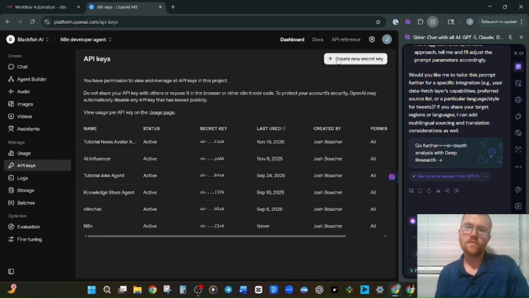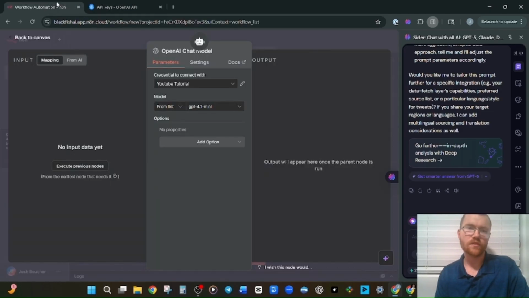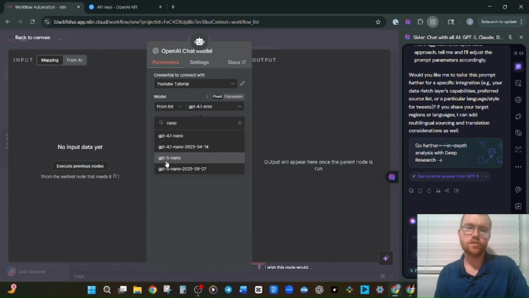I'm not going to do that just for this tutorial because you can see we've got quite a few here that we can just go ahead and pick from. And it's already hooked up to one of them here. Now, typically, I really like GPT-5 Nano. It's good at combining the strengths of GPT-5 with a smaller version of itself, so it's more cost efficient, which is very important. So I tend to use it for a lot of tasks.